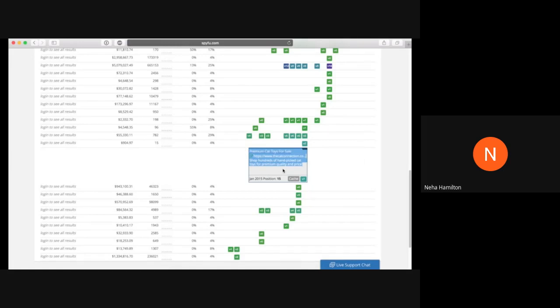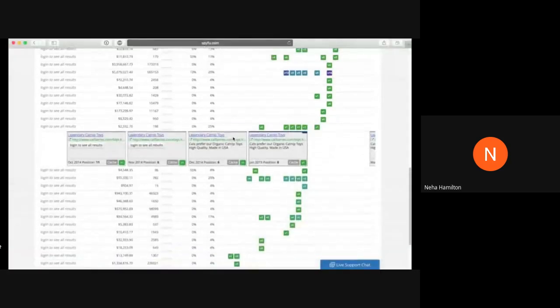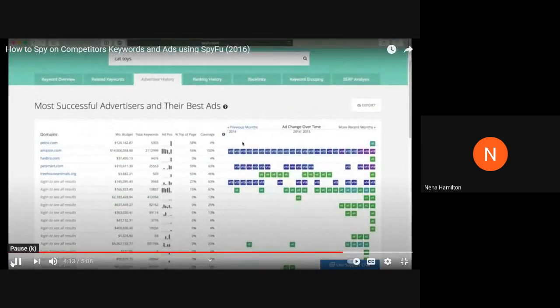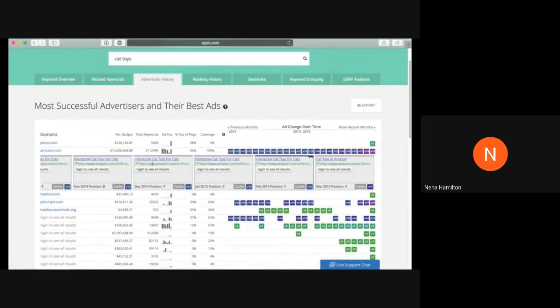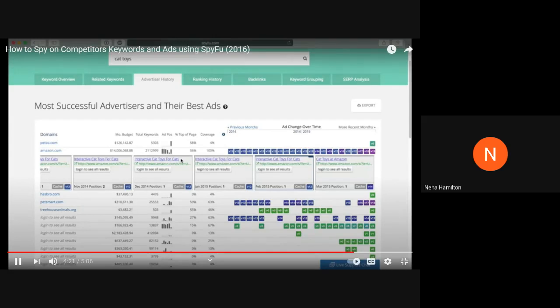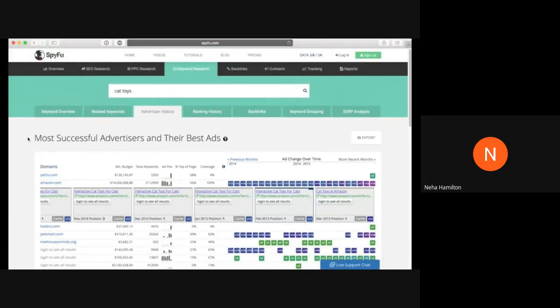So SpyFu is incredible because you can basically pick and choose the best ads that are out there and twist them so that they work in your favor. So if Amazon's using interactive in their ad title, you probably want to be using interactive too for cat toys. And that's just one of the tools that SpyFu gives you to your advantage.